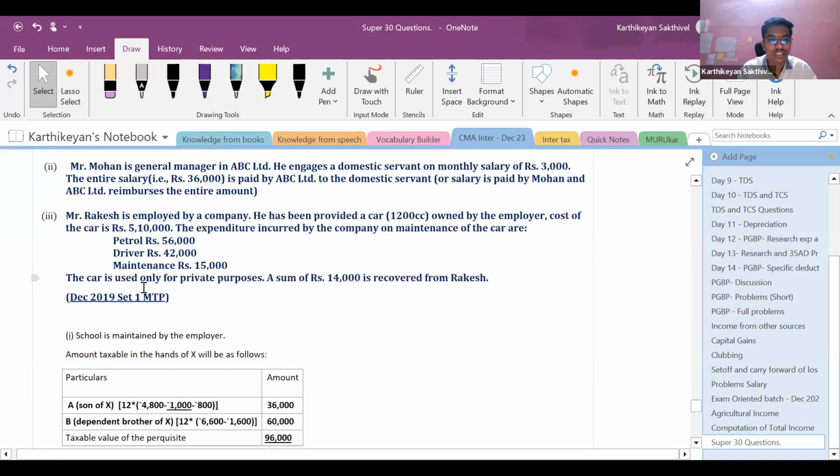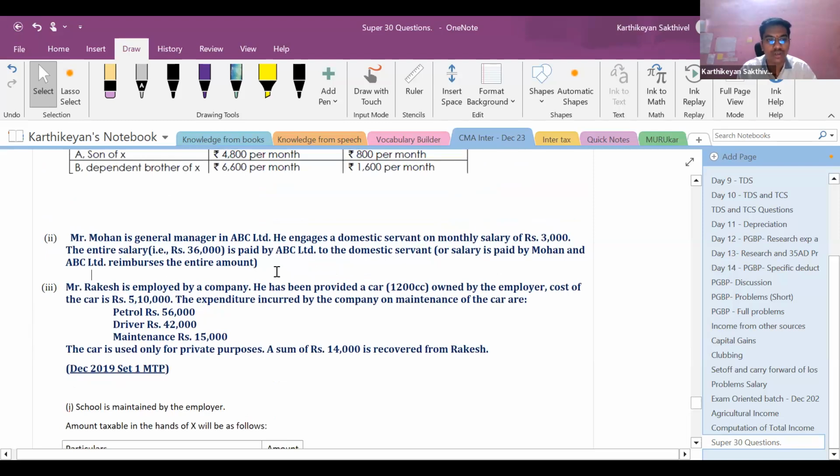Now let us go back to, so this is one of the MTP questions of 2019 set number 1. Now let us go to question number 2. As far as point number 2 is concerned, Mr. Mohan is a general manager in ABC Limited. He engages a domestic servant on a monthly salary of rupees 3,000. The entire salary, that is 36,000, is paid by ABC Limited to the domestic servant.